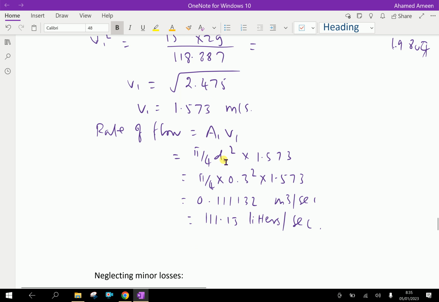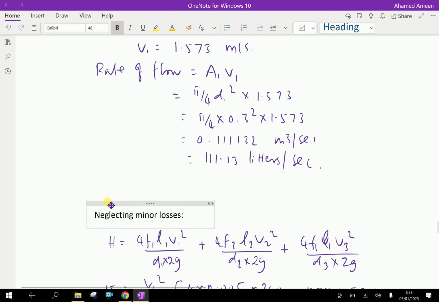By using this velocity, the rate of flow, we have the flow equation A1 V1. A1 is pi by 4 d1 squared and V1 is 1.573. With d1 as 0.3 squared, into V1 of 1.573, by this calculation we get 0.1111 meter cube per second. Meter cube converted to liters, multiplied by 1000, gives 111.13 liters per second approximately.